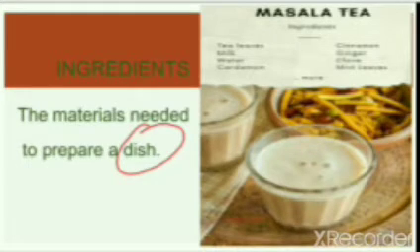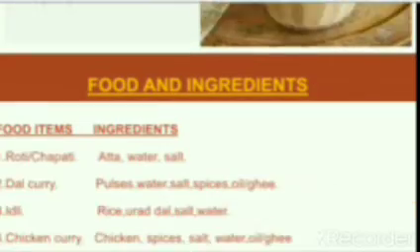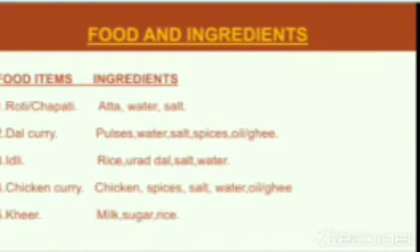What do you mean by ingredients? The materials needed to prepare a dish. So masala tea is prepared with tea leaves, then sugar, etc.